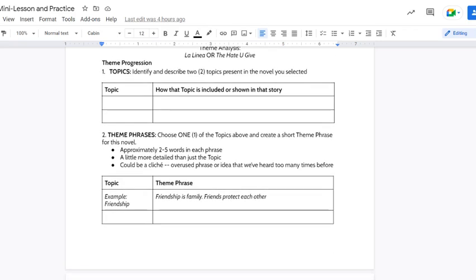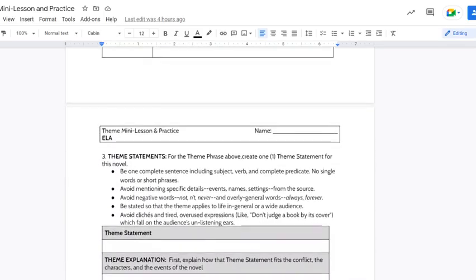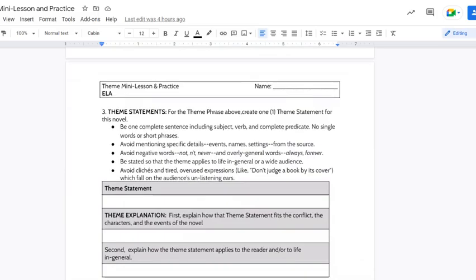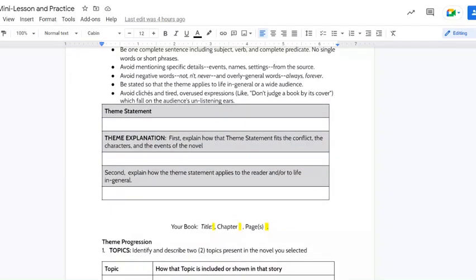So once we have the topic, we move from that to a little more precise theme phrase, and from there we move to the theme statement. Again, one complete sentence, avoid mentioning specifics, avoid negative words, apply to life in general, and avoid cliches. So for this, you need to write your theme statement. It might be a really good idea to draft a theme statement and get feedback from your teacher at this part of the process, whether in person, Google Meet, office hours, or email.